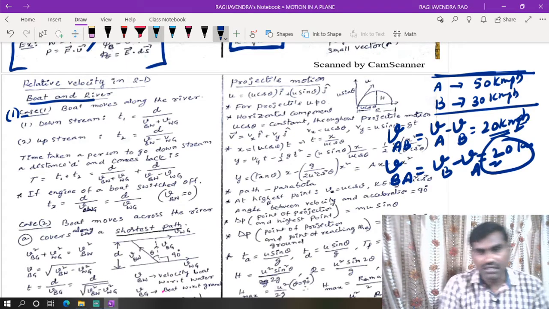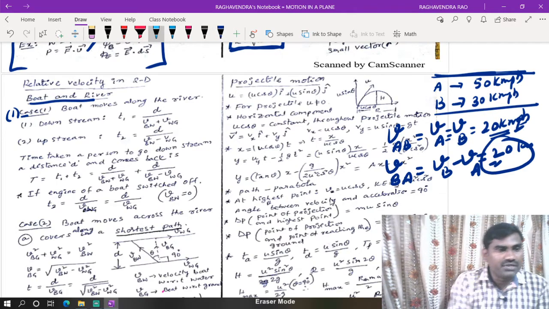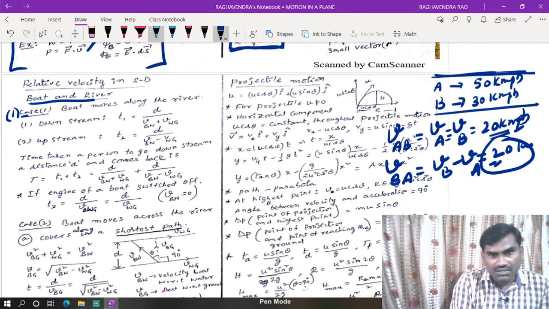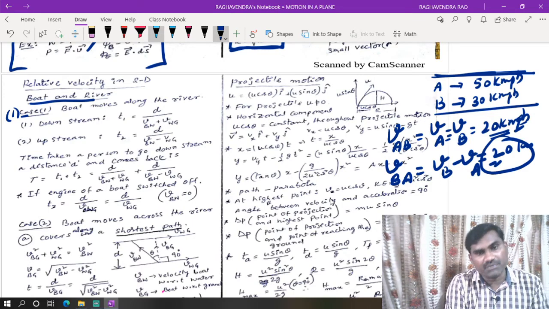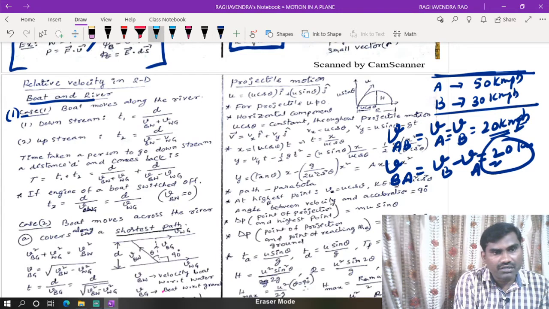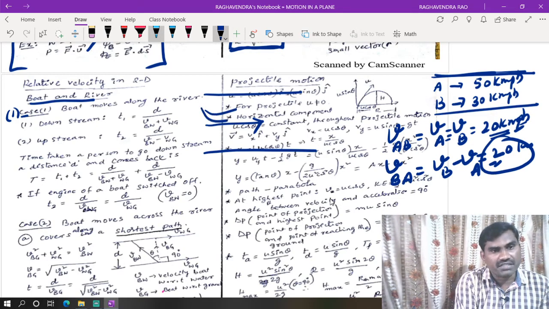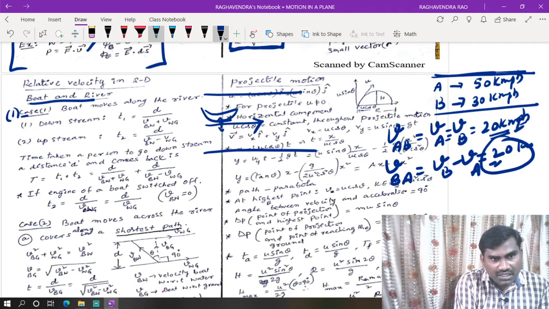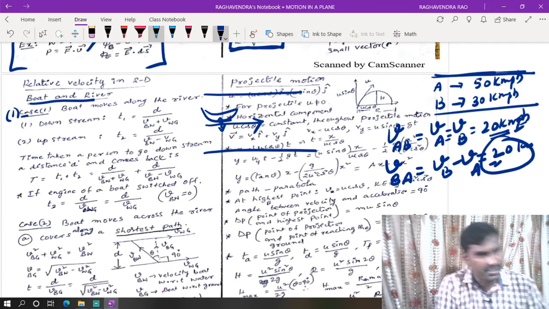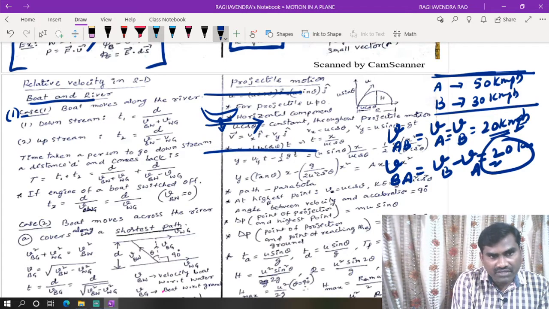That is the meaning. When two bodies are moving along the same direction, we need to use the negative sign. But the same application we can't apply in this case, because these two motions are independent motions. That means the motion of one is not affected by the other. But when we are talking about a boat and the river, the boat is present on the surface of the water. That means these two are connected, combined bodies. Now if the water is moving fast, the boat moves fast. If the water is slow, the boat is slow.